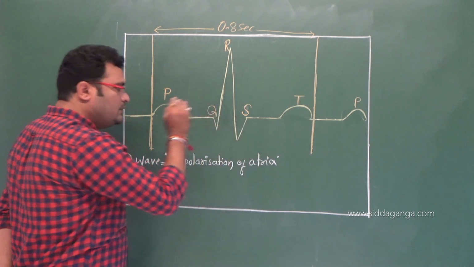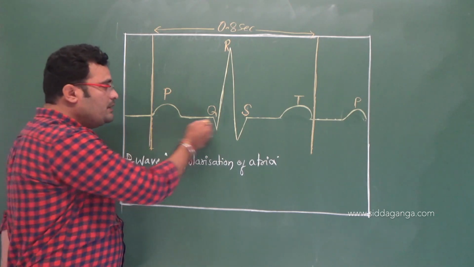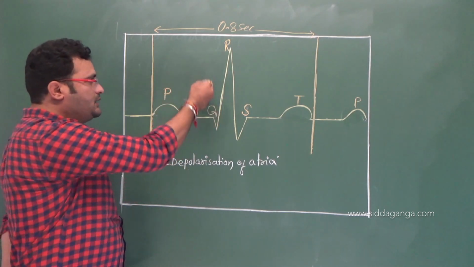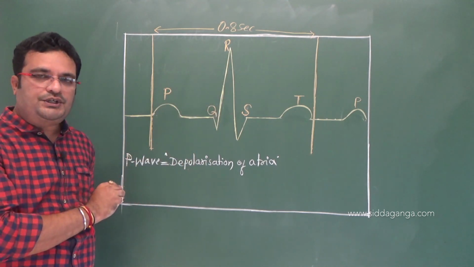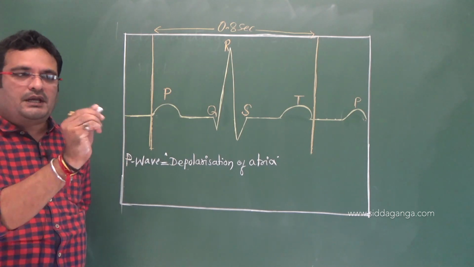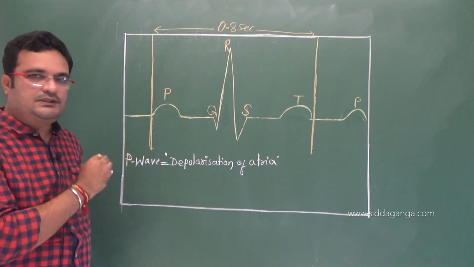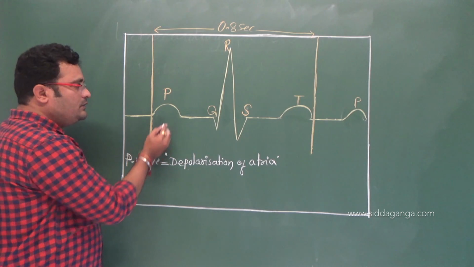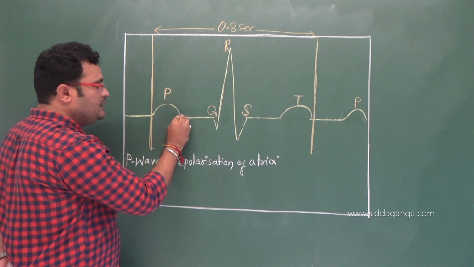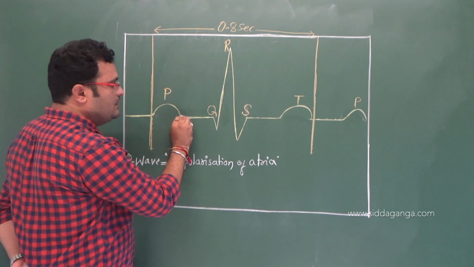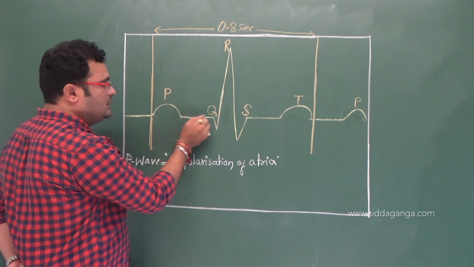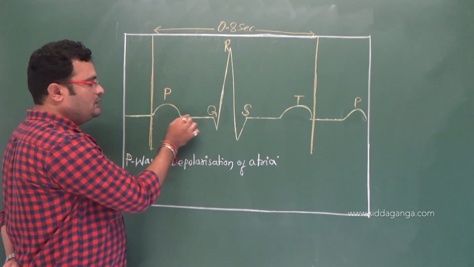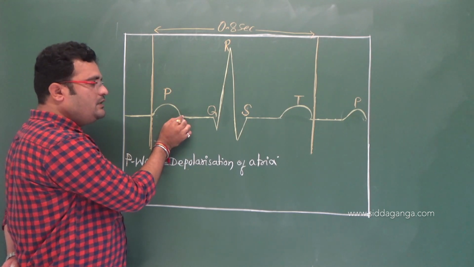In competitive exams, you will get a question with a graph showing the different waves named P, Q, R, S, T, and you will be asked what each represents. The P wave represents the depolarization of atria. Then after this there will be an interval called the PQ interval, between the P and Q wave.